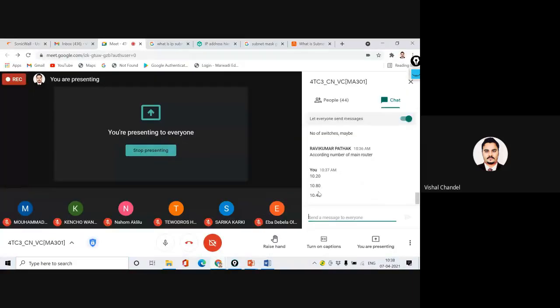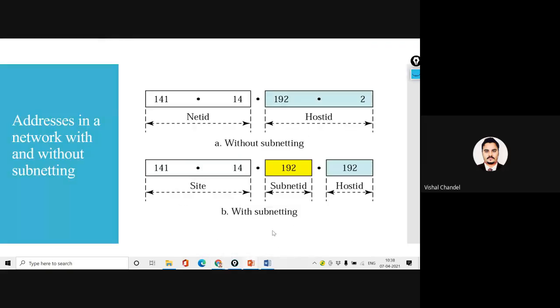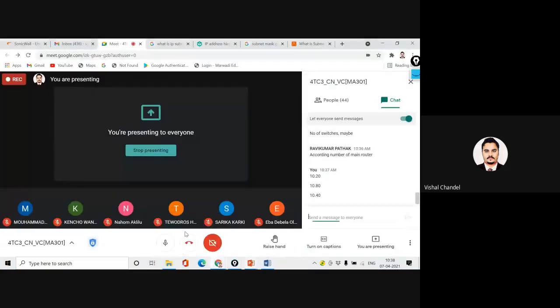So what is the meaning? This 20, 80 and 40 is going to define the subnetting system of the network and going to define the routers. Okay, is it clear to everyone? Anyone have any doubt regarding this subnetting? You can ask me, because this is a very important concept and everyone should be comfortable with IP address, class and subnetting. Because when you design and plan the network, the subnetting concept will be very important.